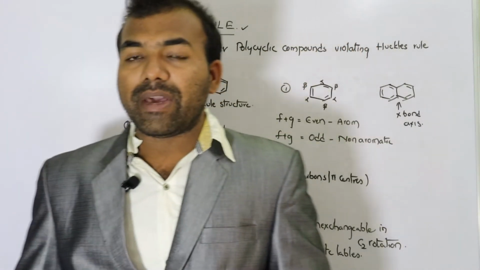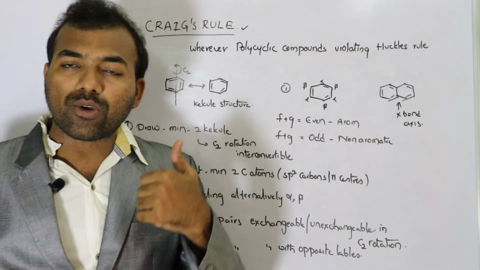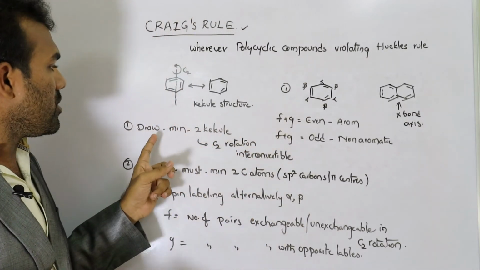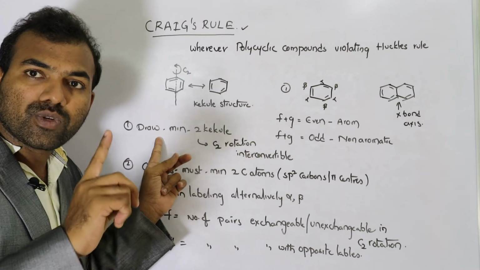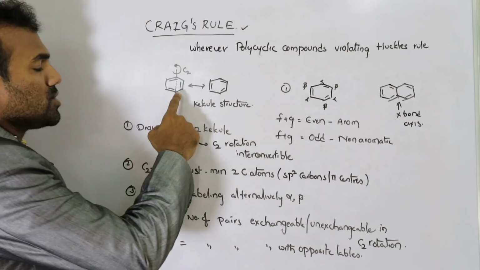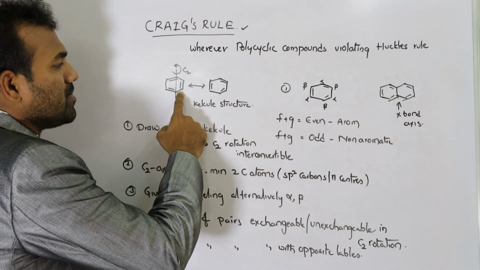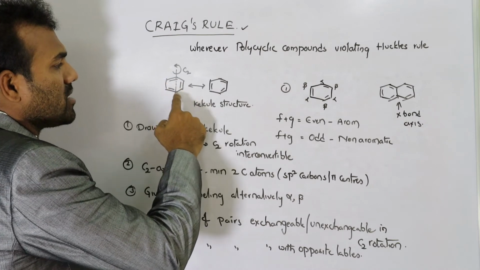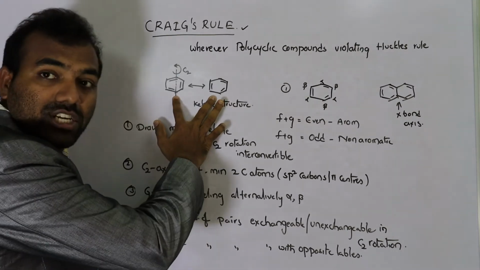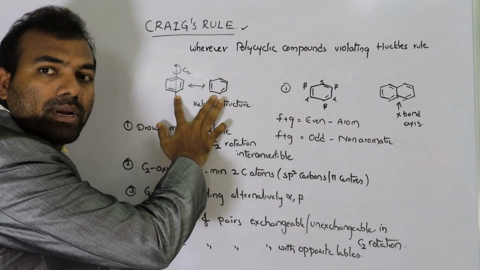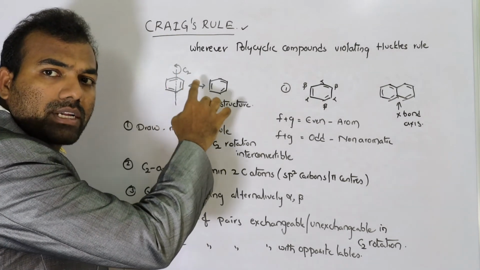What are the main rules of Craig? Rule number 1 is, we should first draw a minimum of 2 Kekule structures in a ring. Take benzene. You can write the resonance structure in 2 kinds, like this and like this. These 2 resonance structures are the movement of pi electrons in the ring.